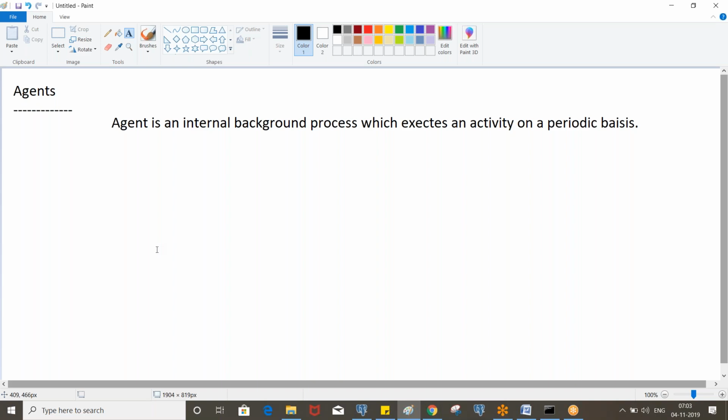Okay, so let's say we can schedule an agent on a daily basis. Every day the agent will execute, and the activity fetches the details from the database and sends an email to all the customers. Clear? So based on the schedule, the agent is going to wake up and execute the corresponding activity. Simply, the agent is associated with an activity.